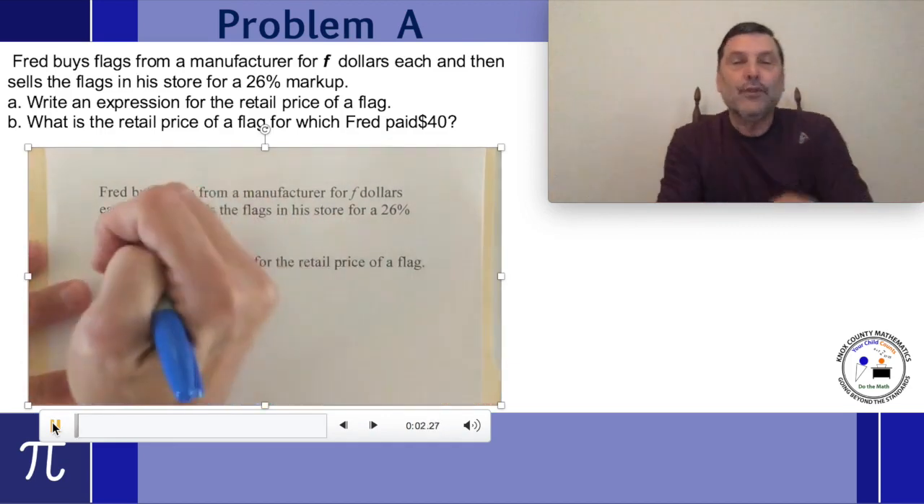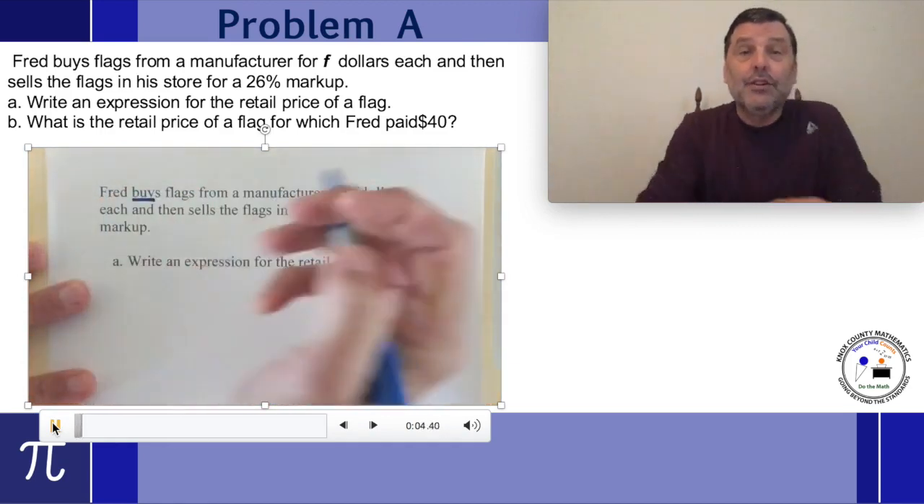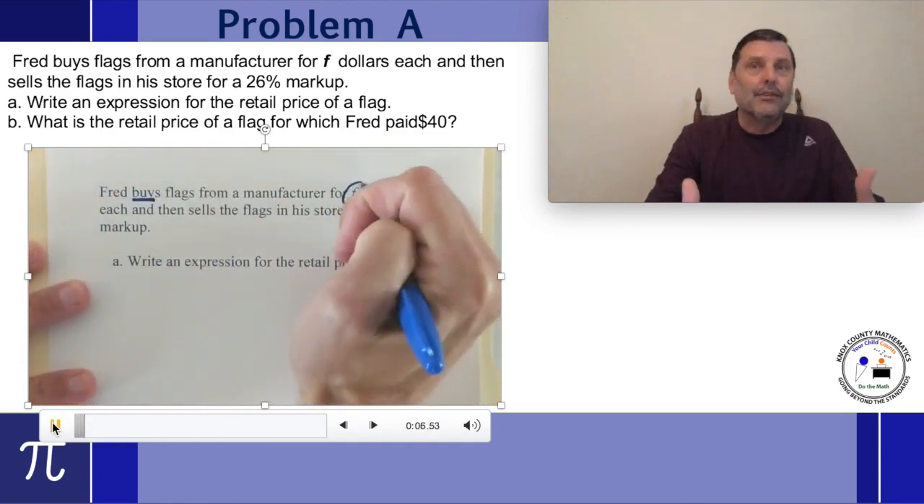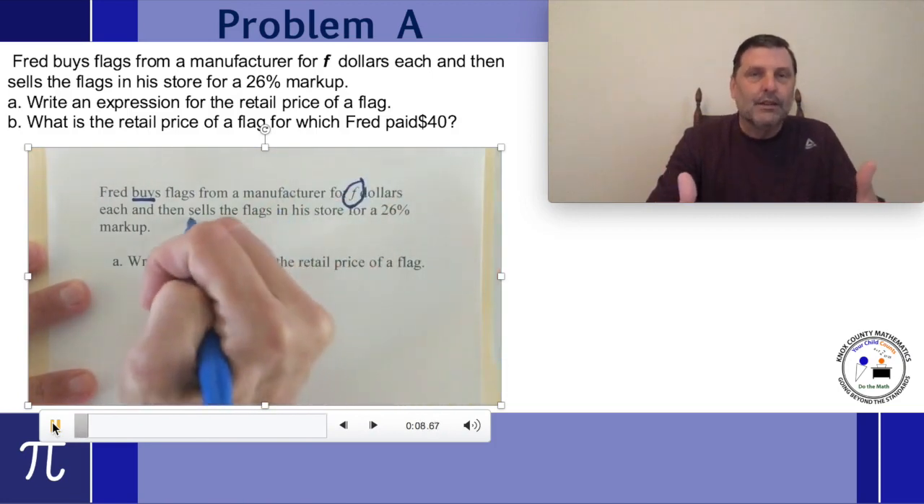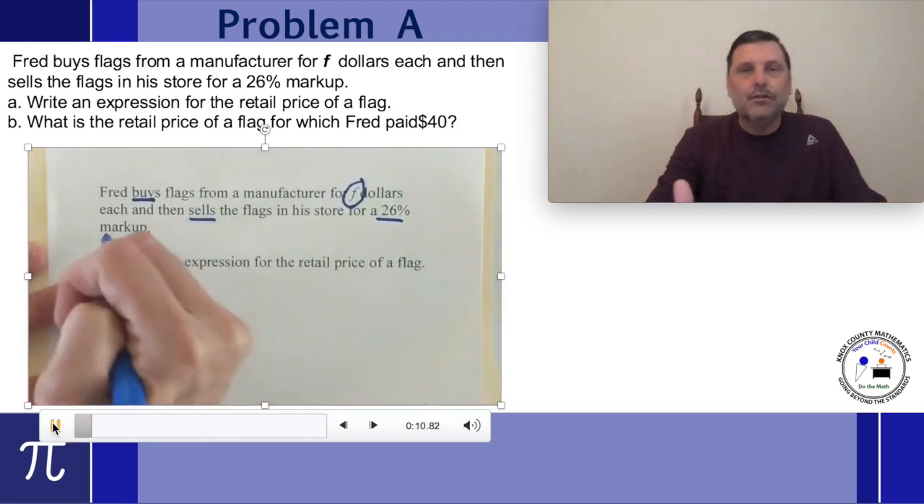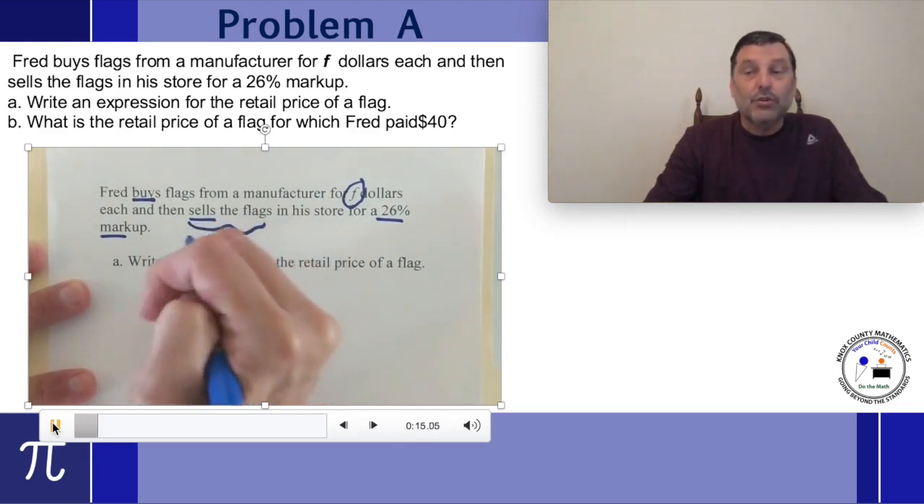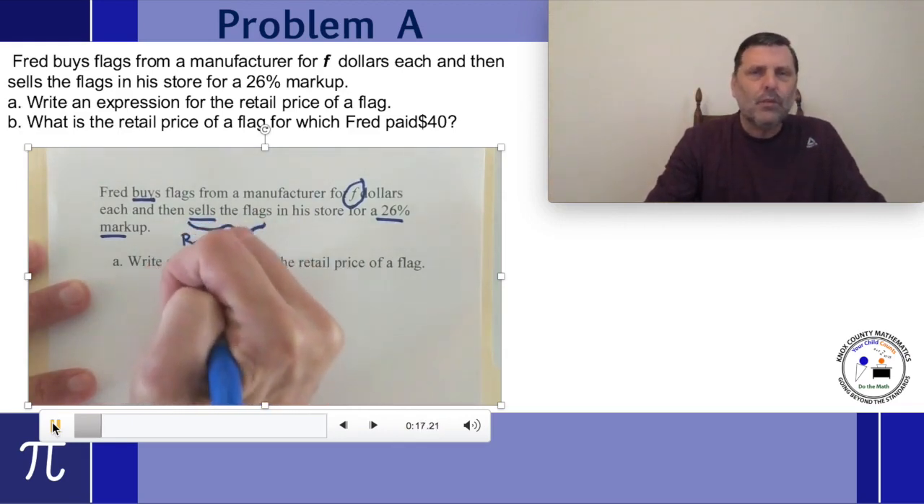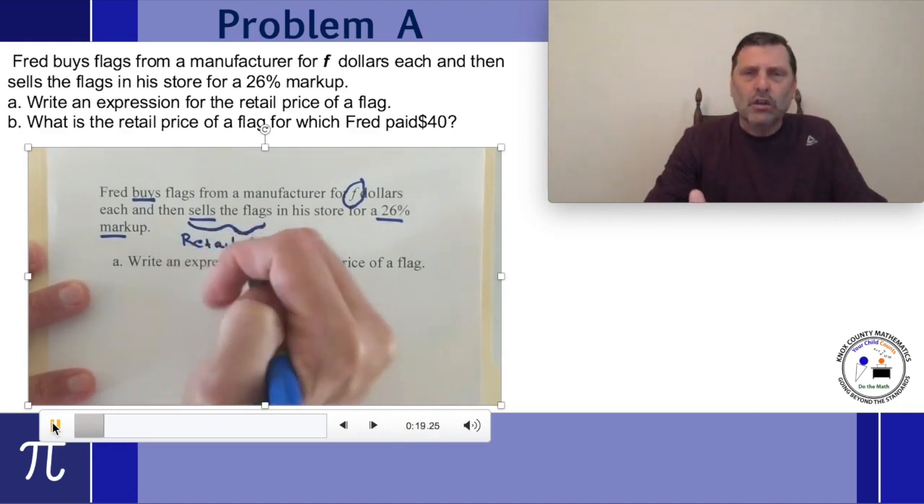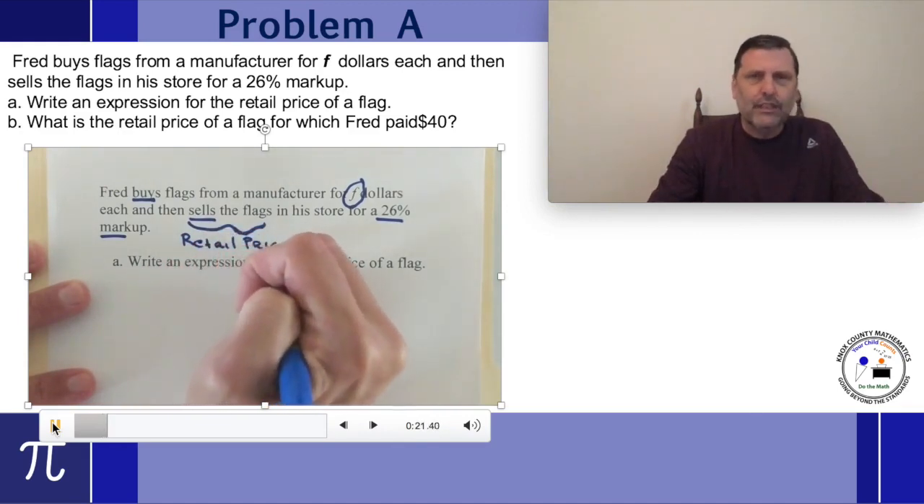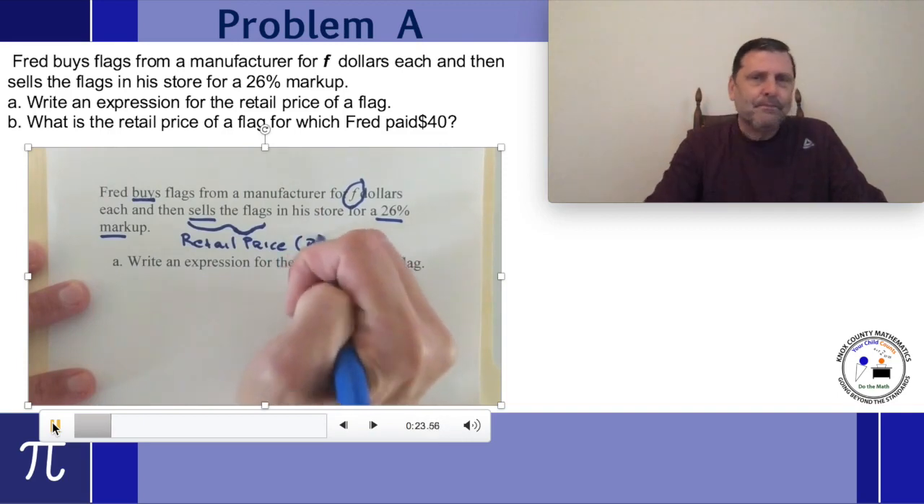Okay, Fred buys from a manufacturer. Now what I do is I underline and circle key things in a problem. That keeps me organized. He buys the flags for $F. He sells them for 26%. Selling the flags is what I said earlier was the retail price. We're going to call that the letter R just because we want to abbreviate it. It's the retail price, letter R.